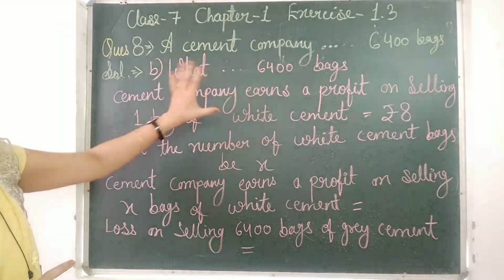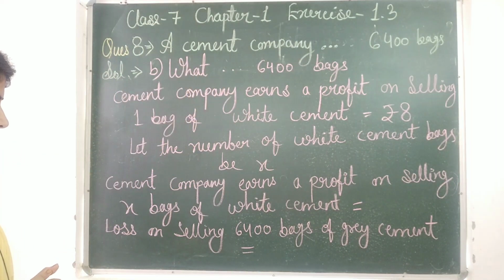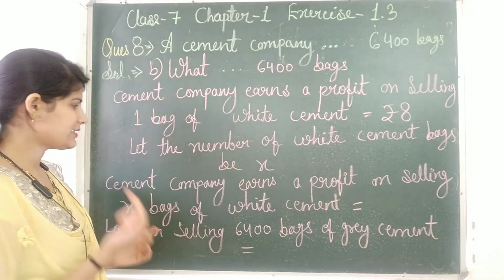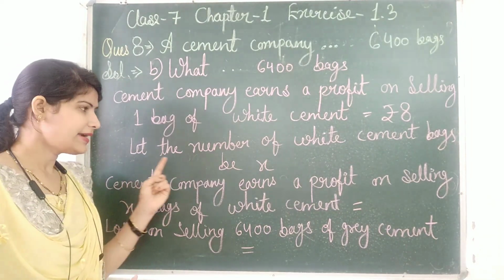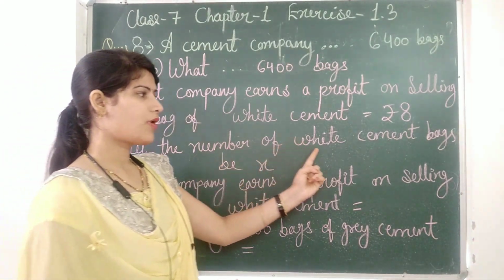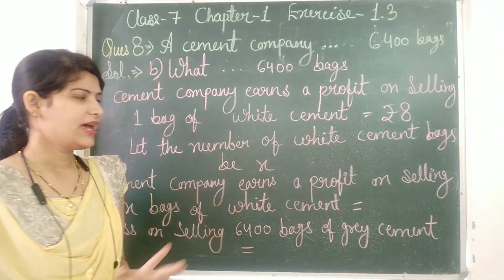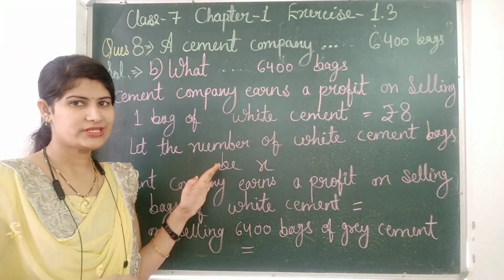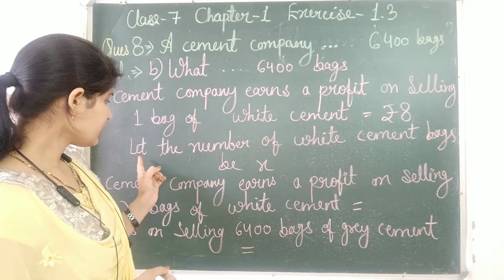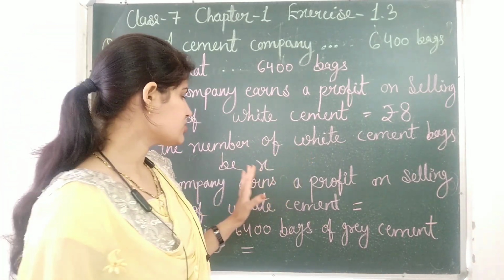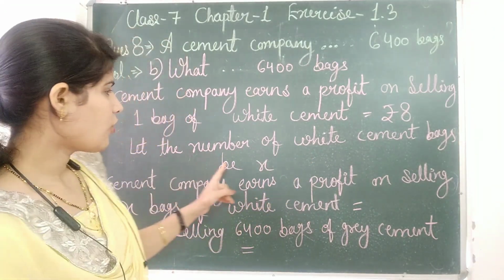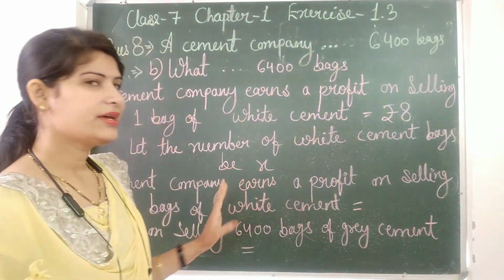This is given in the question, so write this statement first. Now let us come next. Let the number of white cement bags be x, because the number of white cement bags is not given in the question.